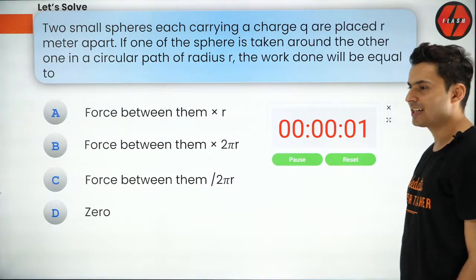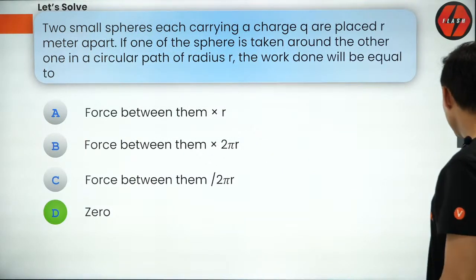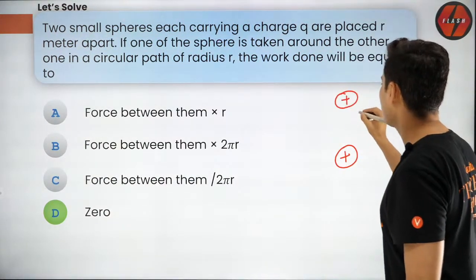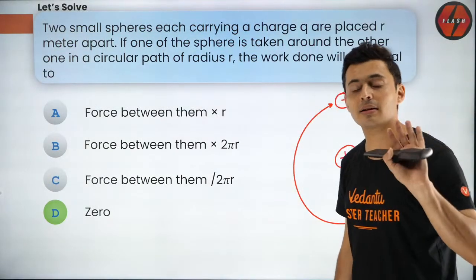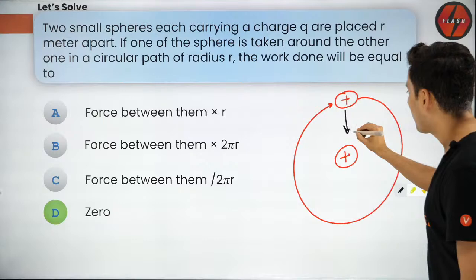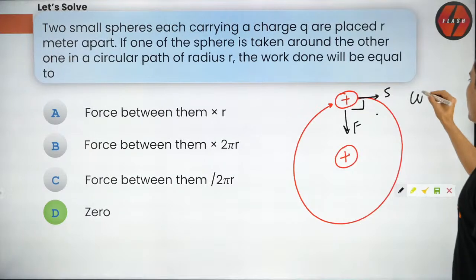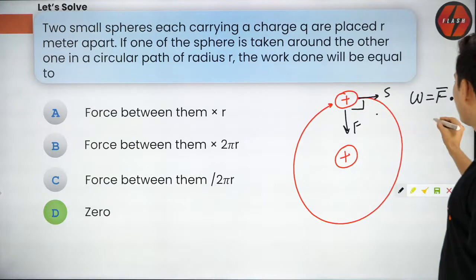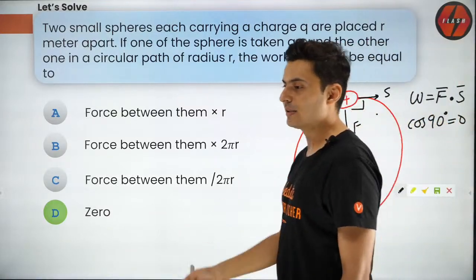Yes, many of you have got it. Yes, guys, the answer is 0. Why is it 0? Very easy. Think about it. You have a charge over here, you have another charge here. If you take the other charge like this, there are two ways I can give you the answer. First way, understand the force between them and the displacement will be always perpendicular. And what is work, guys? Work is force dot displacement. So you can obviously see cos 90 degrees is 0. So work done everywhere will be 0.